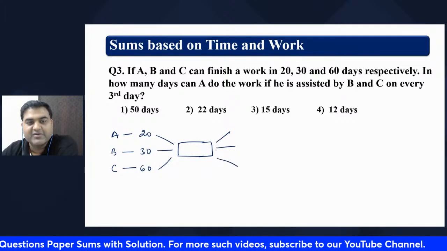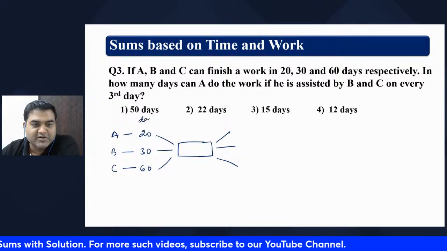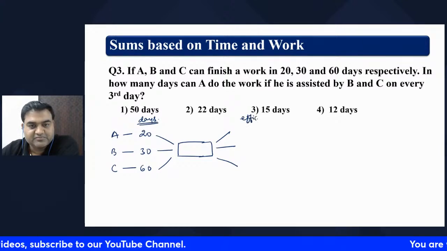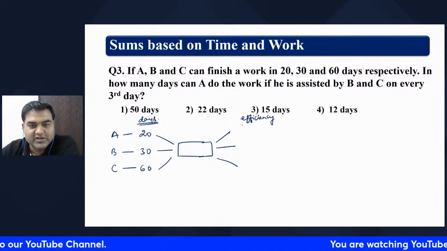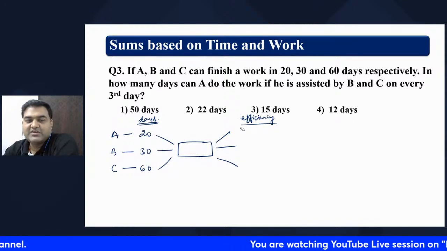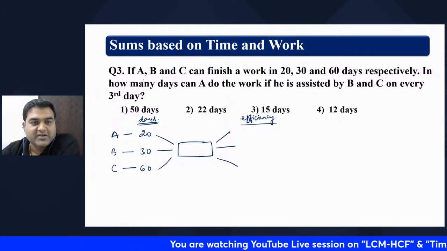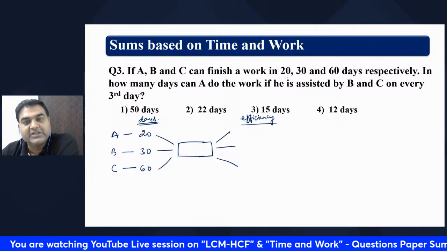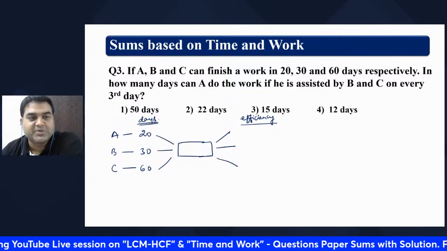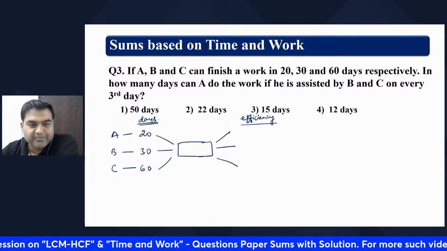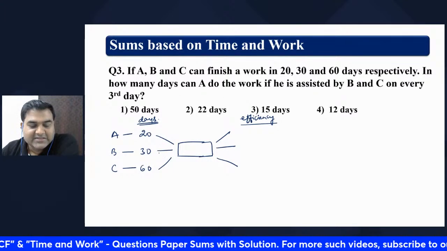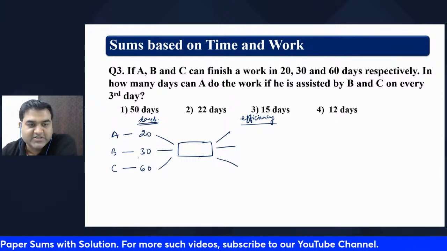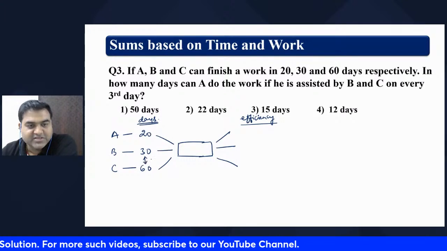So this is our number of days, and here it is efficiency. First, in any time and work question, we will try to find this out and then we will start. The LCM of 20, 30, and 60: for the bigger two numbers, 30 and 60, the LCM is 60.